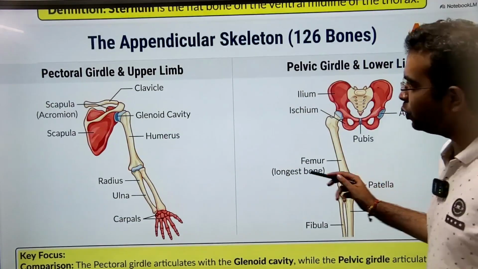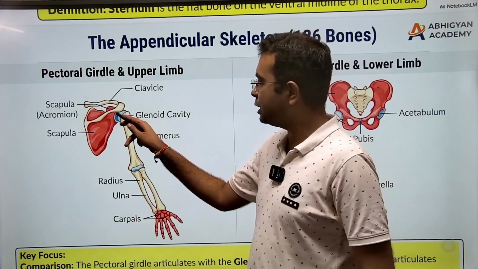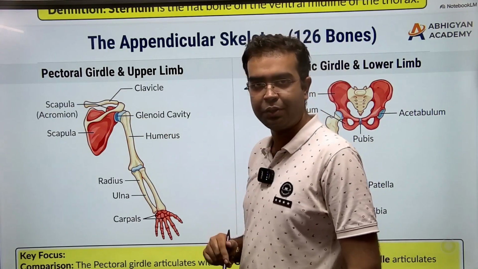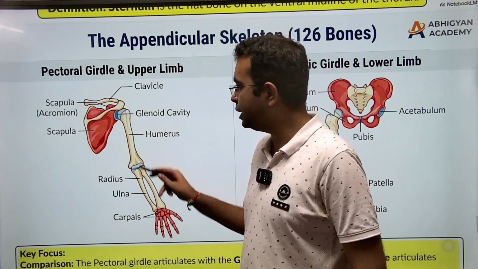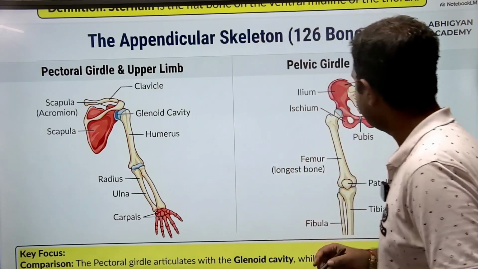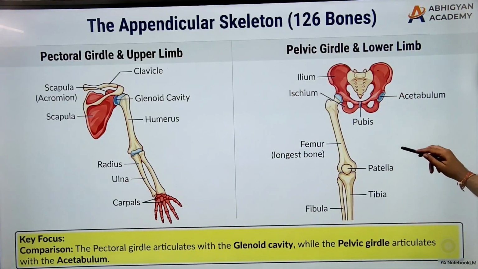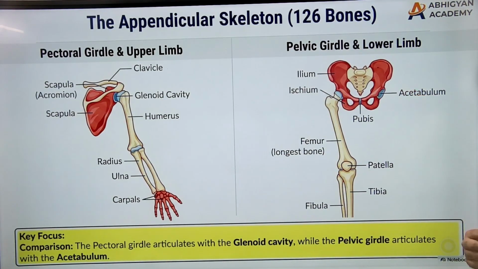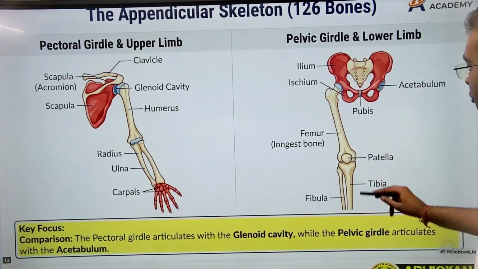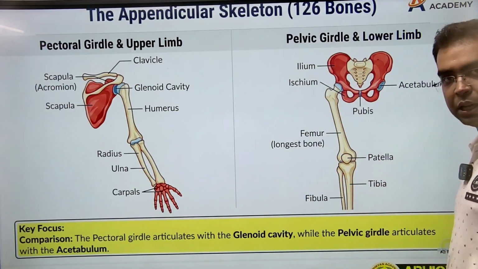Now, if you look at the pectoral girdle, it had a certain cavity called the glenoid cavity, with which the upper limb connected. Similarly, our pelvic girdle also has a slot, like a cavity. It is called the acetabulum. In the acetabulum, our lower limbs or our legs are connected.